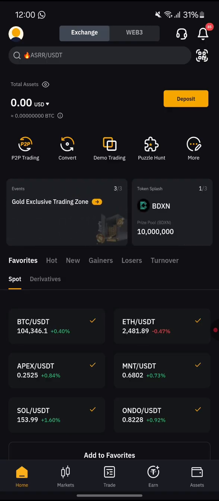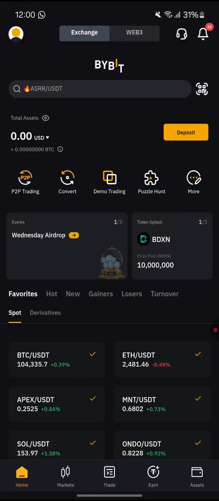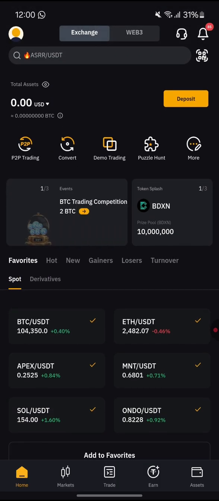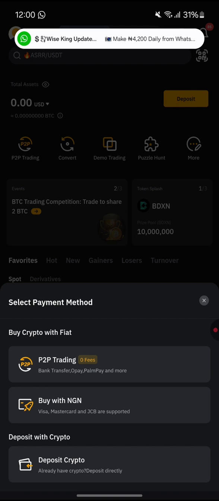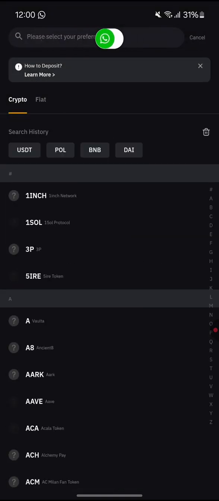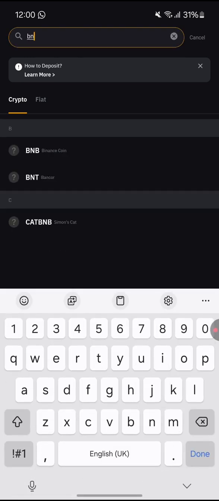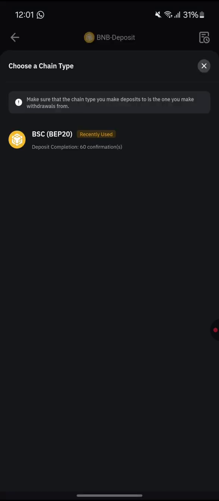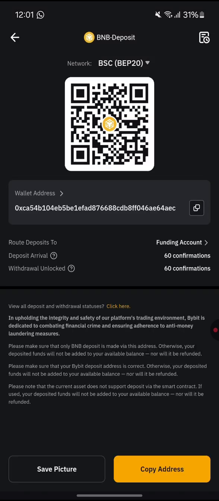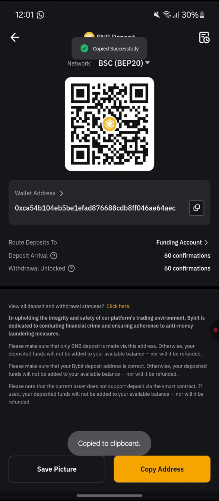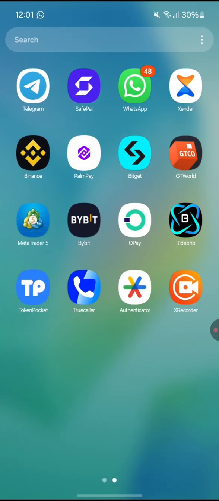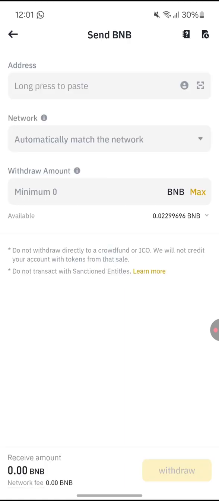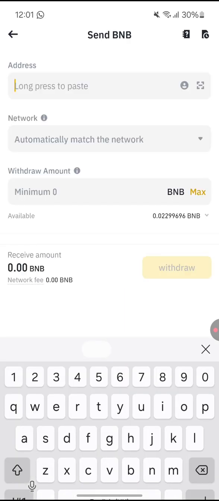There's no fund available on our wallet now. Just click on this deposit. So deposit with crypto. Click on this deposit with crypto. You are depositing BNB, right? Just type BNB, so you choose BNB. You need to copy this address. So copy this address. Let's go back to our Binance app. Yes, you need to paste it here.